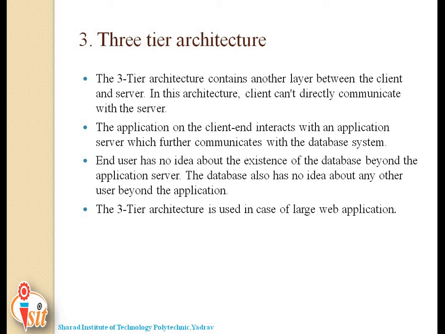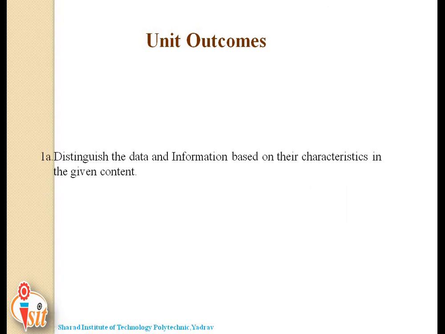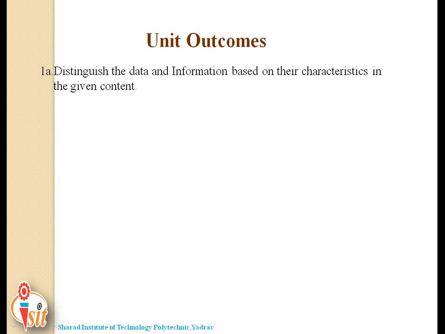Here our first unit completes successfully. As I said, unit outcomes: after completing this unit you will be able to do the following things. The first unit outcome is to distinguish data and information based on their characteristics in the given context. I think you all are able to distinguish data and information. The second outcome is that you are able to identify database components for the given database application. You all know the different components like software, hardware, people, application and so on.